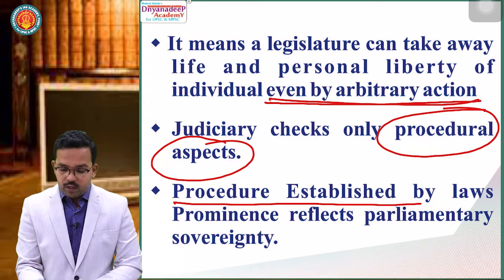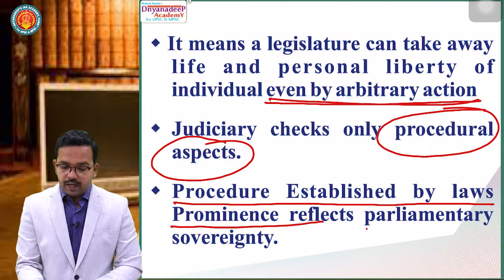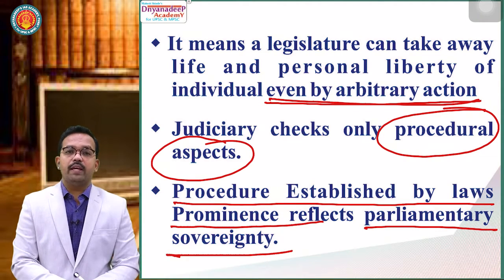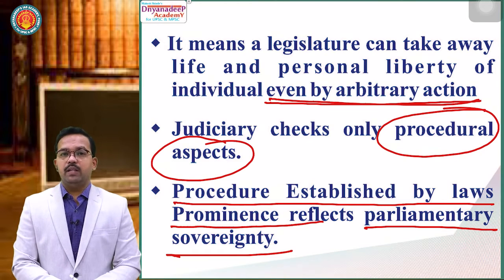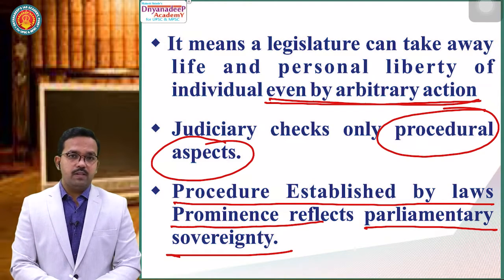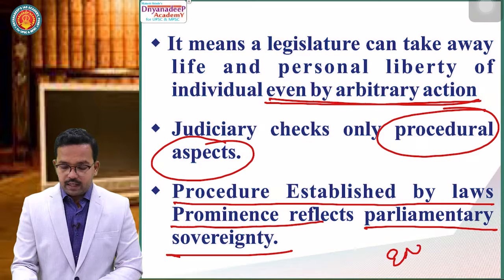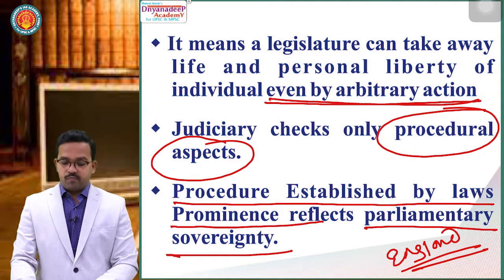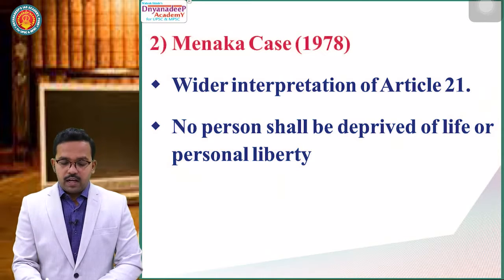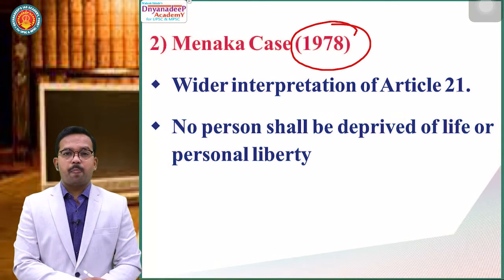Procedure established by law prominently reflects parliamentary sovereignty. So in the A.K. Gopalan case, it was very clearly seen that we have parliamentary sovereignty, or what parliament says is final in India, like in England. So this was the first judgment in the case of Article 21. Then came the Menaka Gandhi case of 1978.